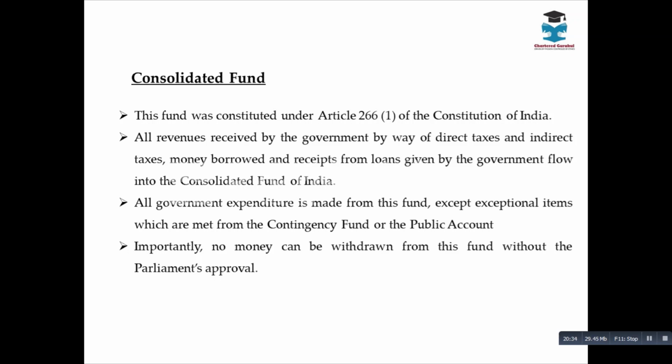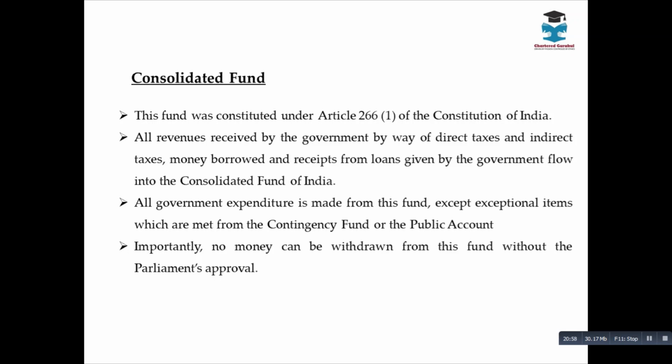For an amount getting into the Consolidated Fund of India, it goes directly into the account. But if the government is spending money from the Consolidated Fund of India, it has to take the approval of the Parliament. That is the reason the budget happens every year. Only after the budget, only with the approval of the Parliament, will the amount be withdrawn from the Consolidated Fund and spent accordingly.